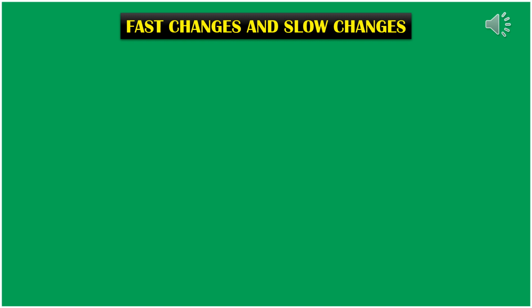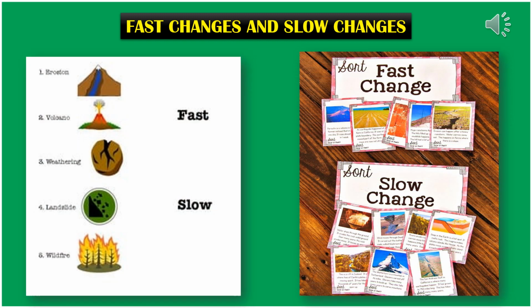In those changes we will observe one most common thing: some of the changes happen too fast, but some of the changes are slow as compared to the other ones. So what are these fast changes and slow changes?